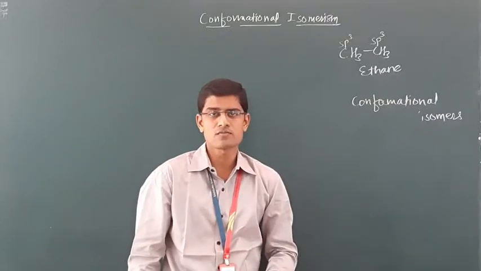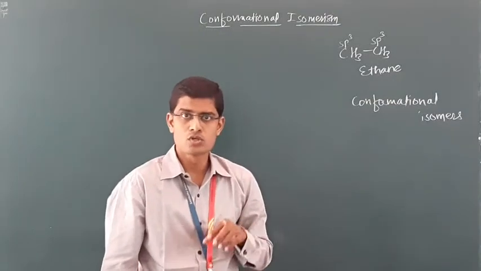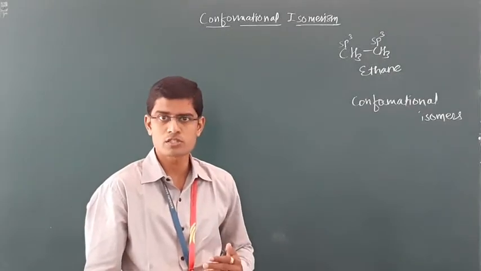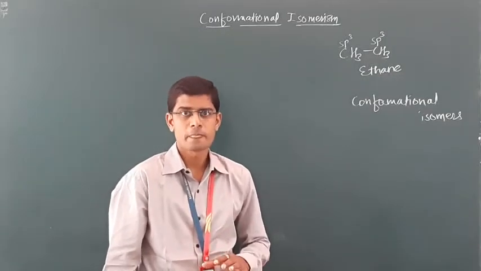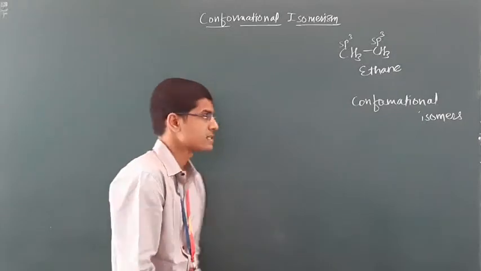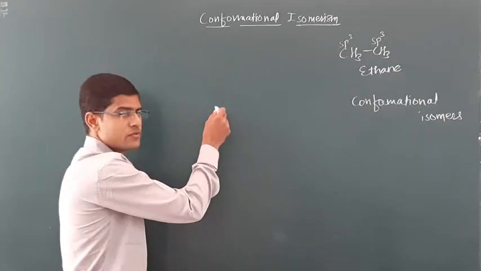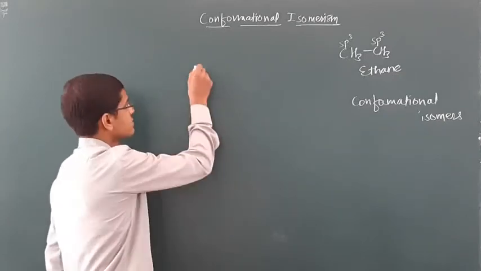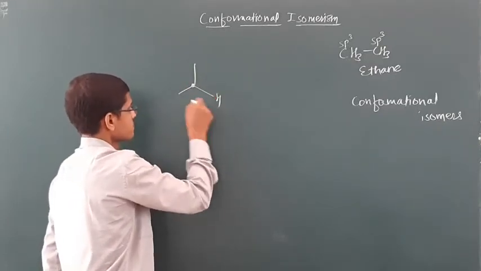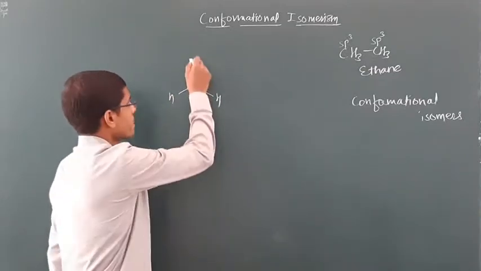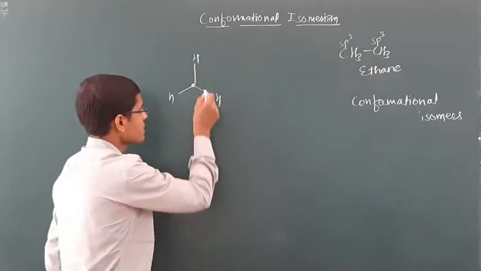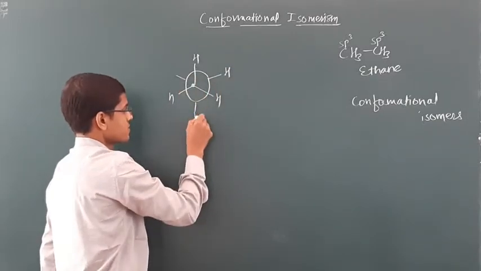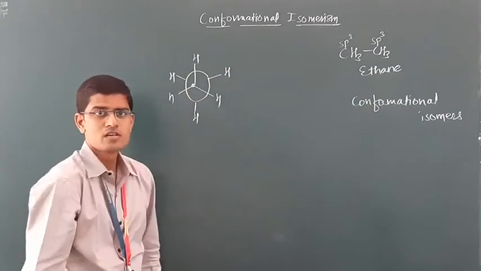Let's see conformational isomerism in ethane. To understand it, we should draw a Newman projection formula of the molecule. In the Newman projection formula, we show the frontal carbon with a dot, with its 3 hydrogens, and the rear carbon with a circle and its 3 hydrogens.